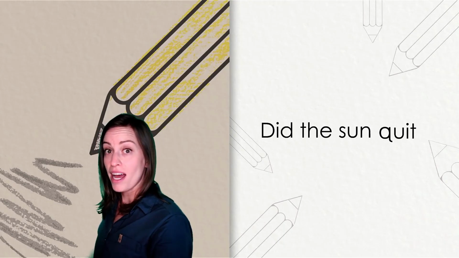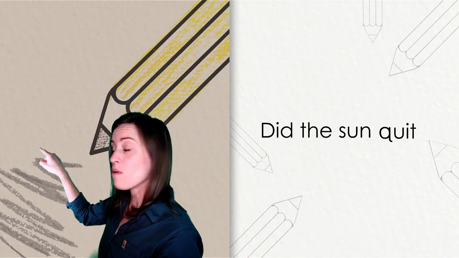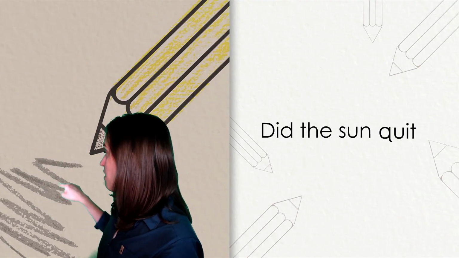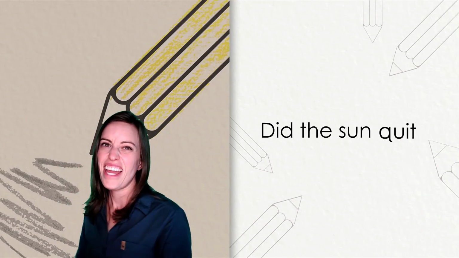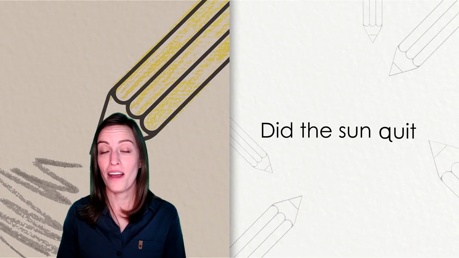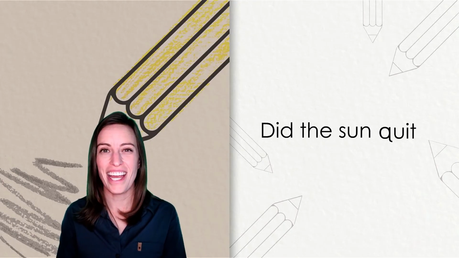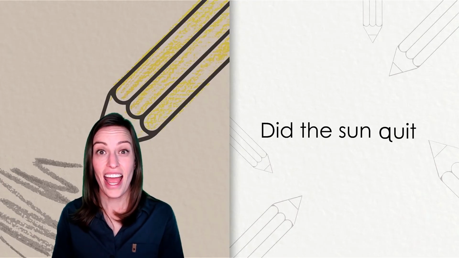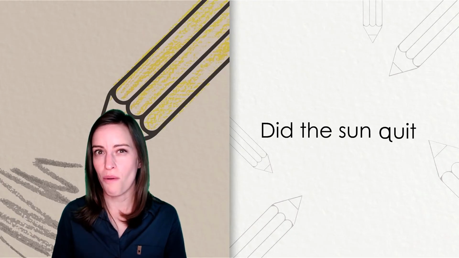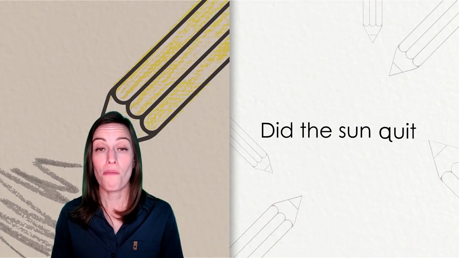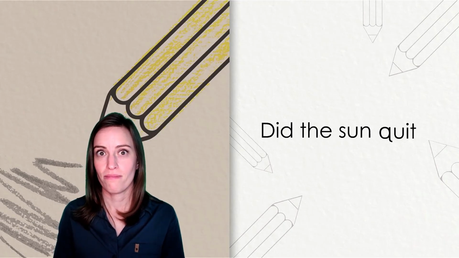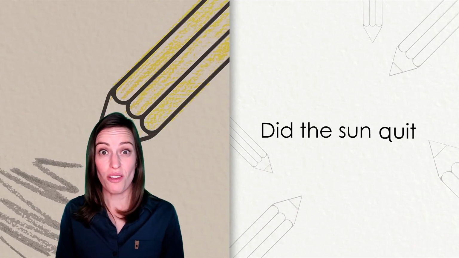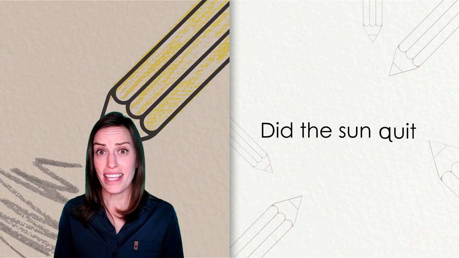Then we need its buddy U. Pull down, around, up, and down. And then a lowercase I. Pull down, make a dot. And finally, that lowercase t. Pull down and cross. All right, now you have the words, did the sun quit?